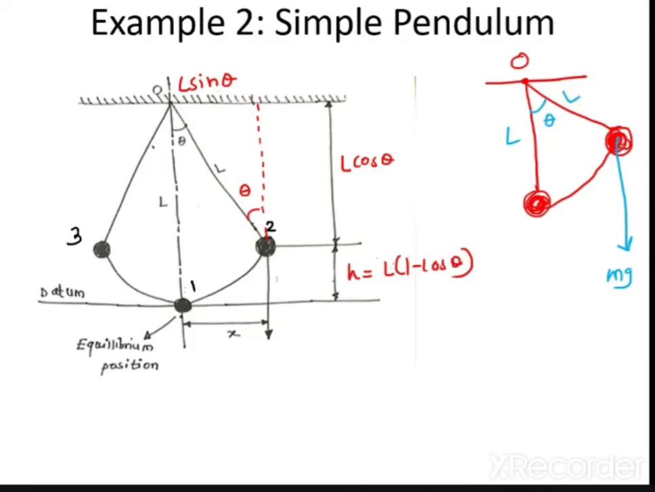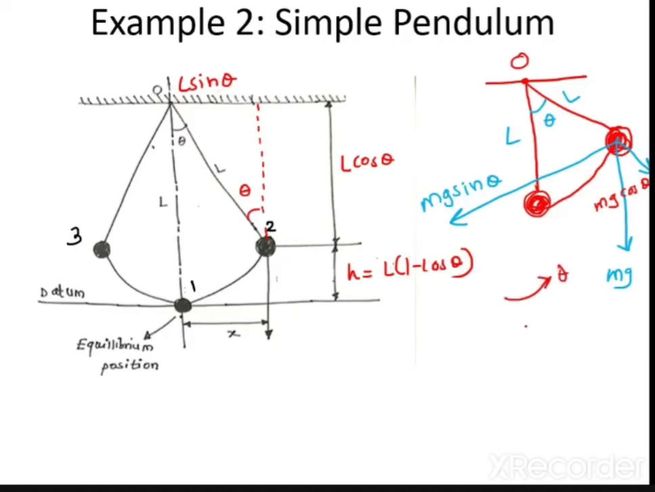Now we know that this mg can be divided into two components. What are the two components? mg sin theta, and the second component will be mg cos theta. So mg sin theta and mg cos theta. Now tell me, what was the direction of theta? Direction of theta was like this.